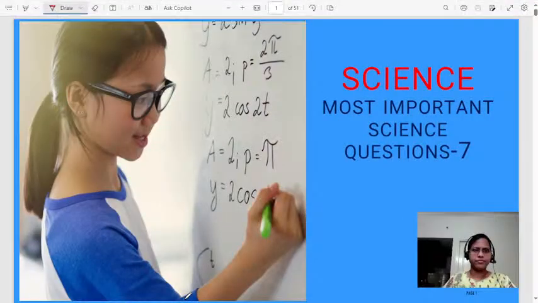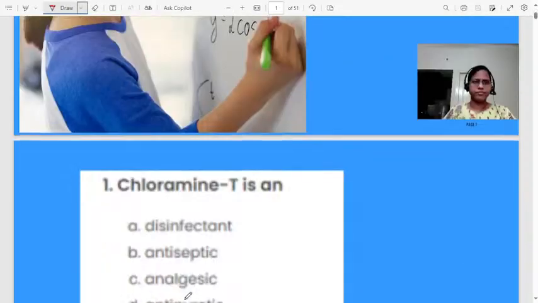Here I am going to discuss the most important and most expected science questions for 2024 Karnataka TET preparation. Let us start the class. Let us discuss the first question.